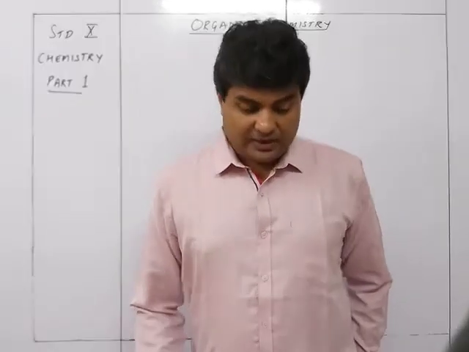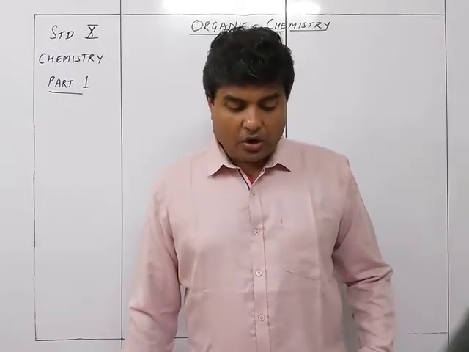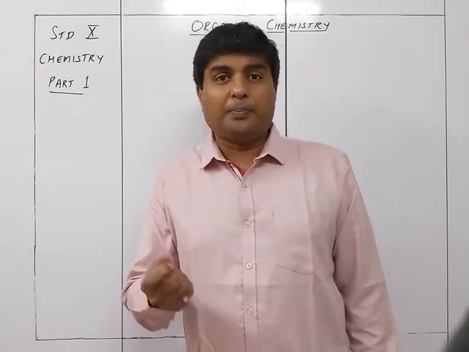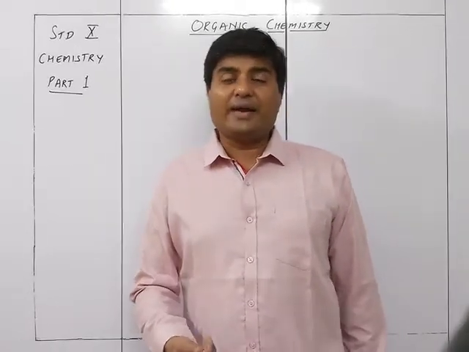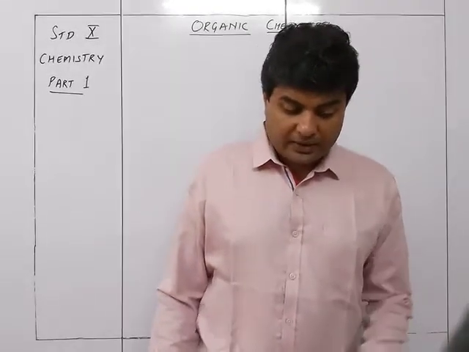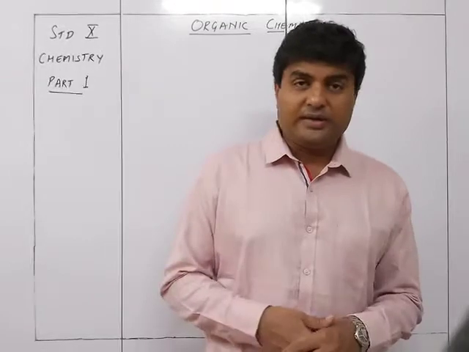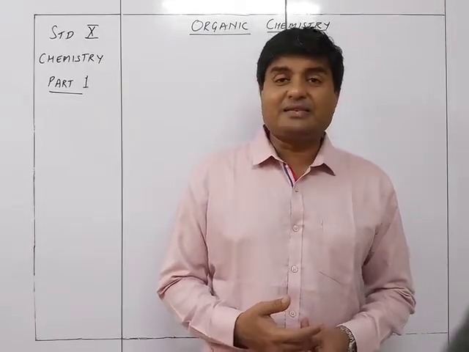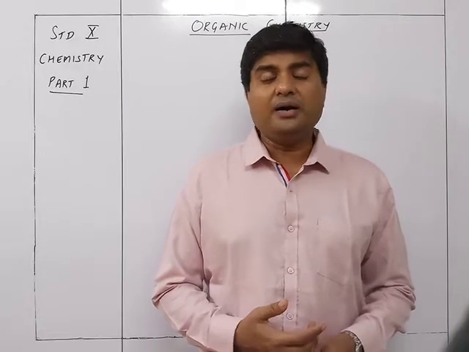The dyes, that is azo dyes, or clothing, that is cotton, nylon, and polyester. All these are organic compounds, used for clothing. Fuel, petrol, diesel, all of them are organic compounds. And finally, medicines like penicillin are again organic compounds.